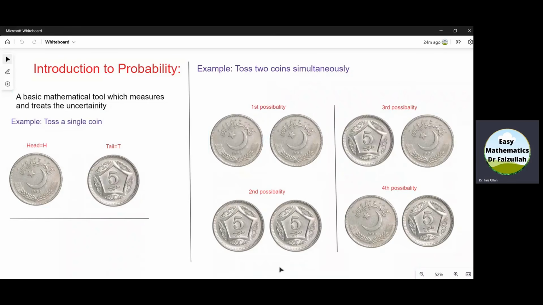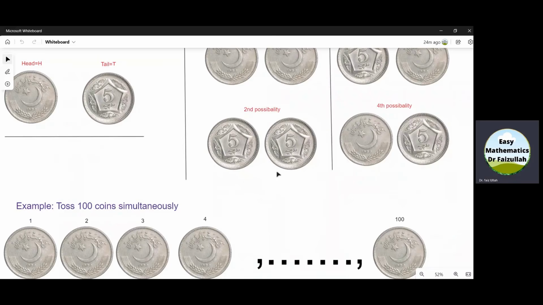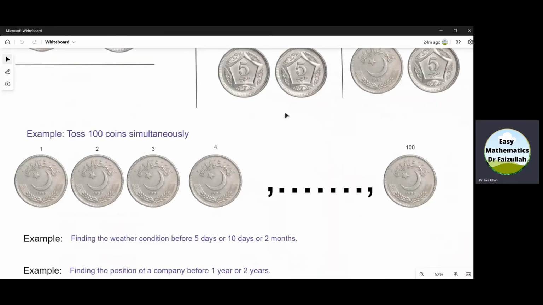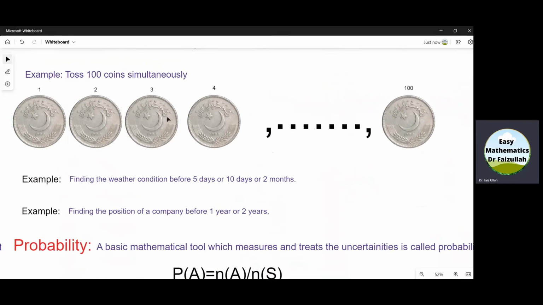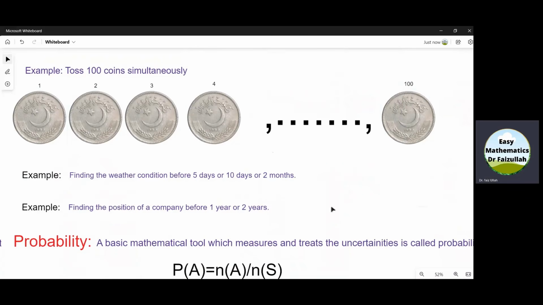And now consider that we have 100 coins. Before tossing these 100 coins, if I want to know what is the possibility that I will get all heads, then this is an uncertain situation because I want to measure something before it happens.